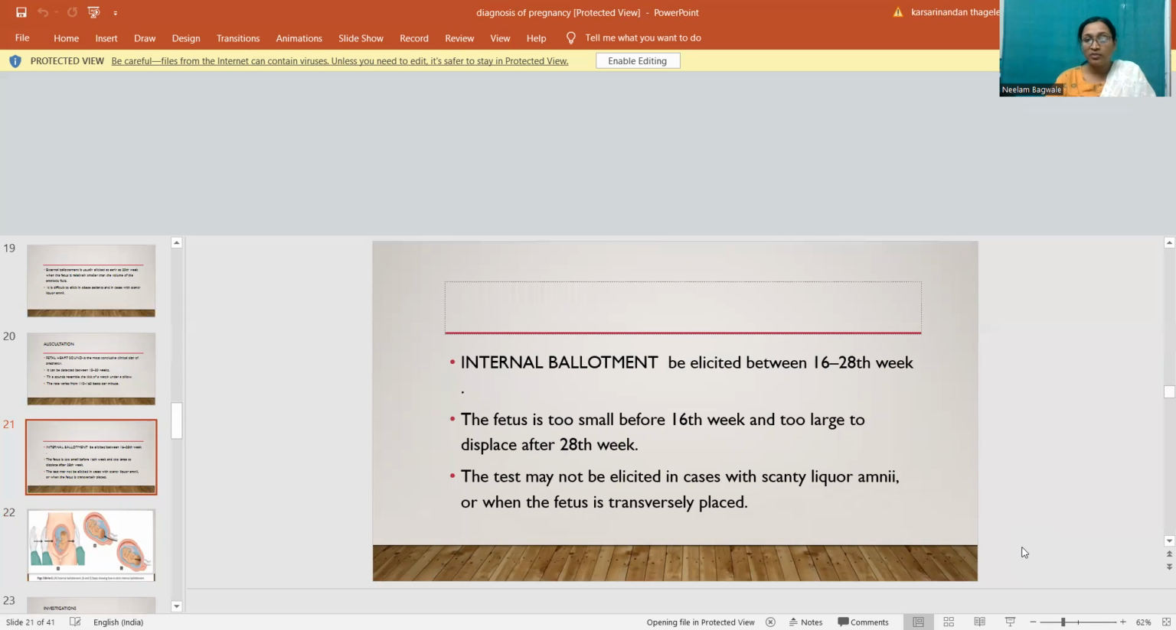Internal ballottement can be elicited between 16 to 28 weeks of pregnancy. The fetus is too small before the 16th week and too large to displace after 28 weeks. So internal ballottement is elicited between 16 to 28 weeks of pregnancy. The test may not be elicited in cases with scanty liquor amnii or when the fetus is transversely placed.